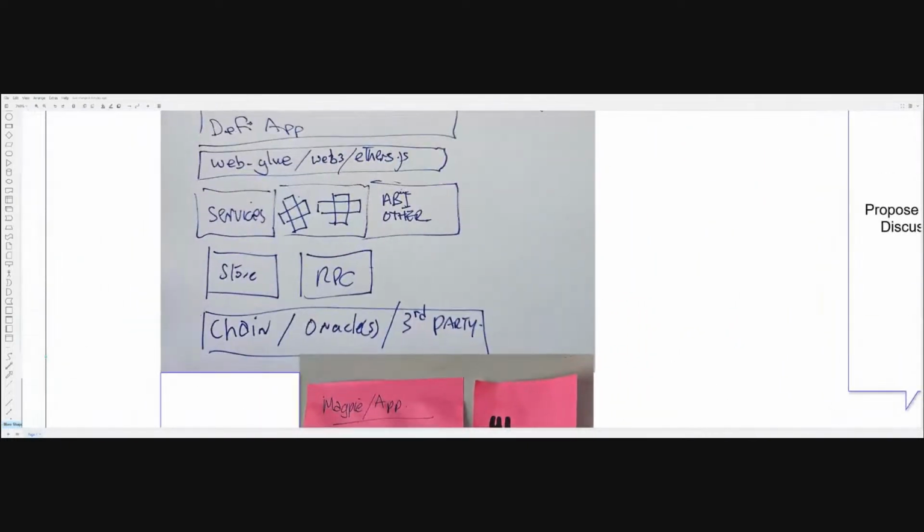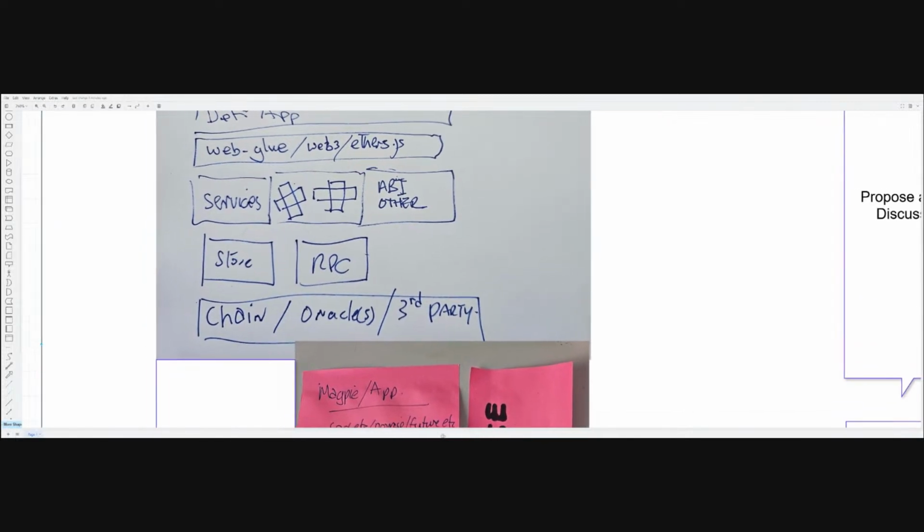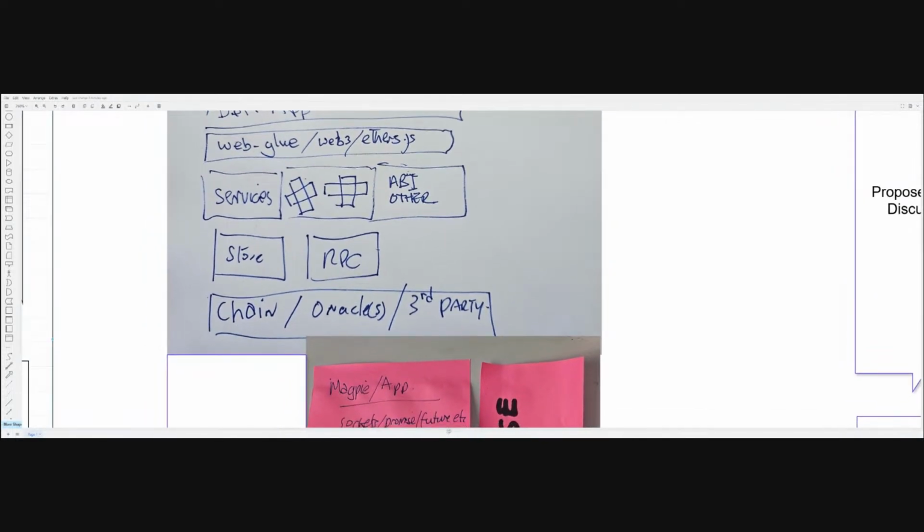Okay, we want to build a DeFi app, for example. We need to have services available. We need to have stores. We need to have interaction with a chain.